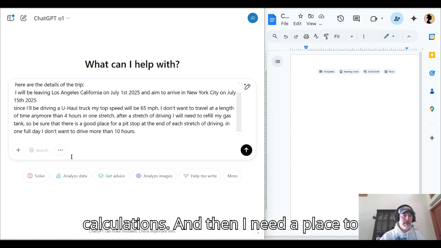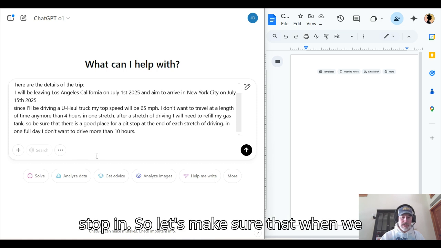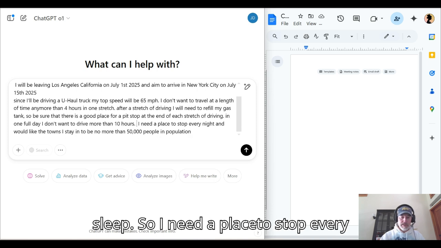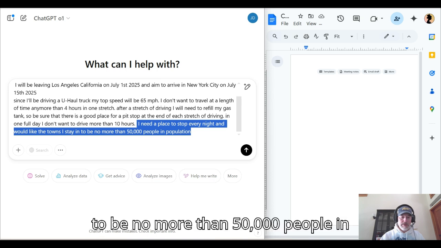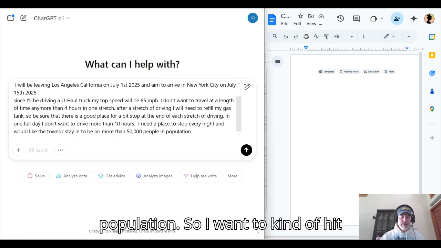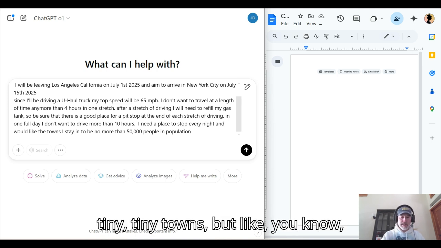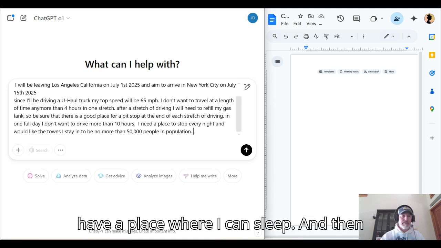And then I need a place to sleep in each town that I stop in. So let's make sure that when we hit the end of that 10-hour stretch, there's a place to sleep. I need a place to stop every night and would like the towns I stay in to be no more than 50,000 people in population. So I want to hit small towns along the way, not tiny, tiny towns, but moderately small towns. But they need to have a place where I can sleep.